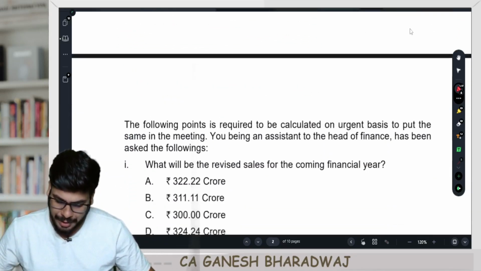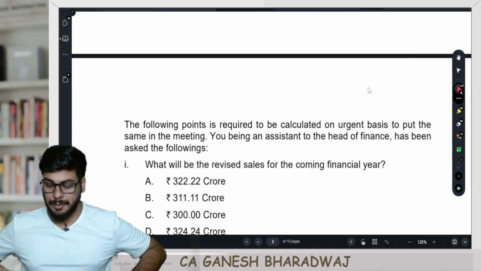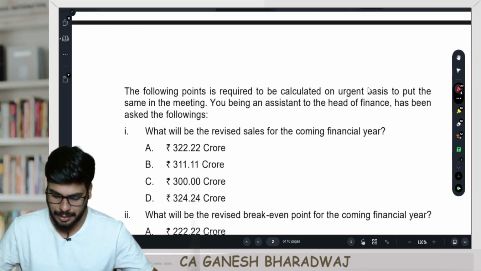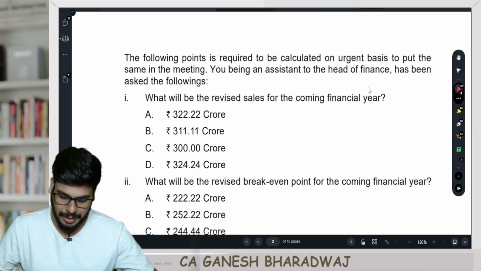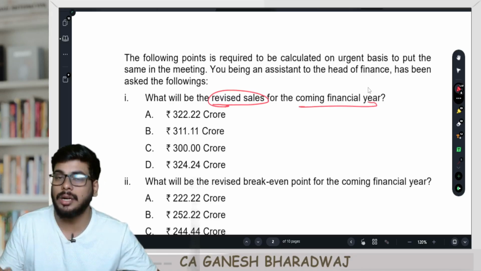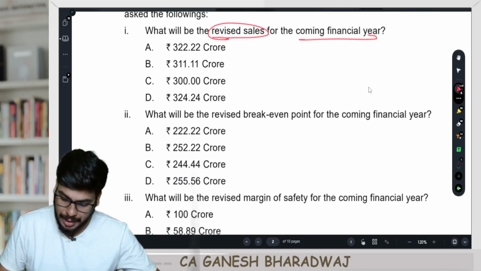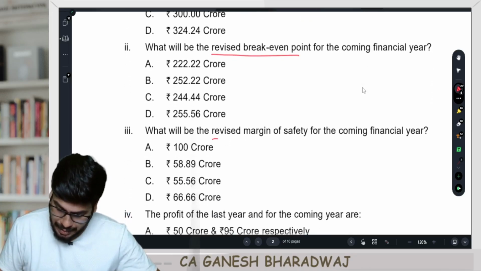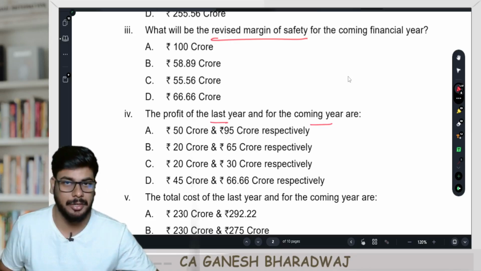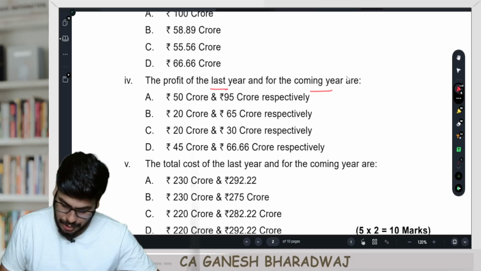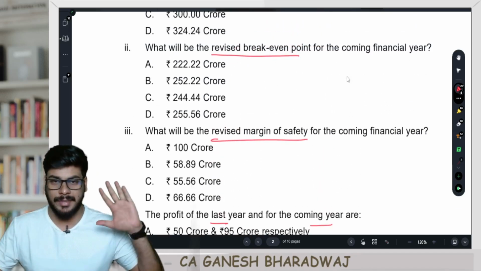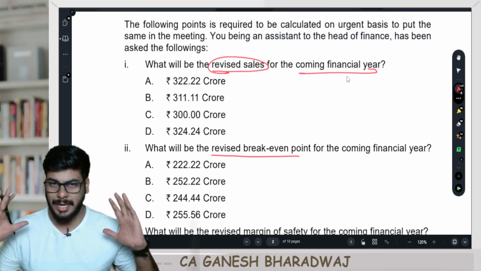Now, the following points are required to be calculated on an urgent basis to put the same in the meeting. You, being an assistant of the head of finance, have been asked the following questions. Number one, what will be the revised sales for the coming financial year? What will be the revised break-even point, revised margin of safety for the coming year, the profit of last year and for the coming year, then the total cost of the last year and for the coming year, right? 5 questions, each carrying 2 marks, 10 marks as a whole.